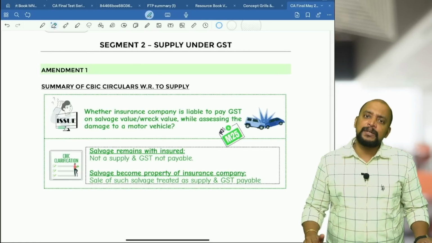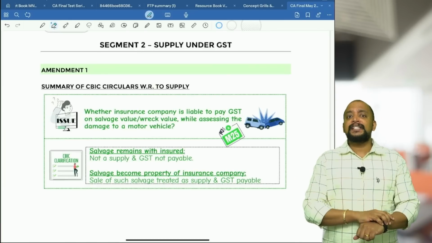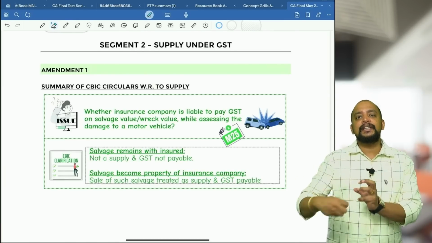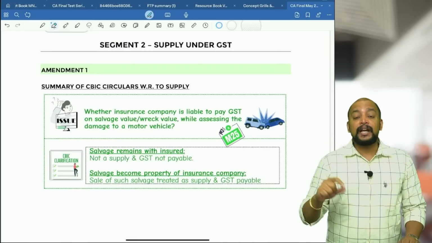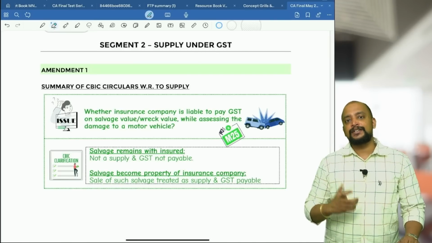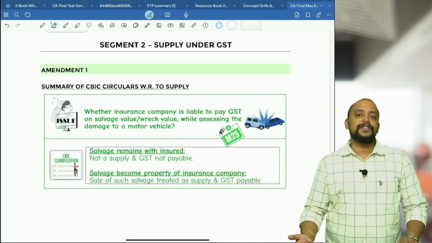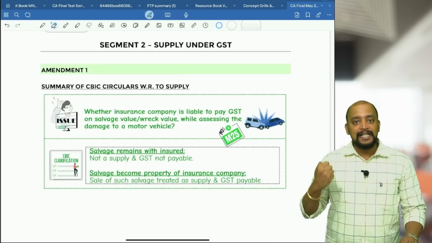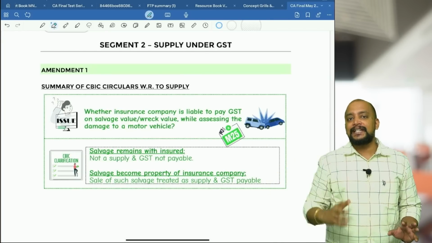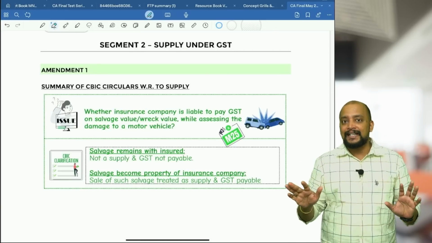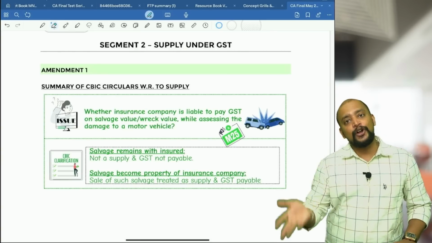Why will it not become supply? Simple. There is a consideration. The insured is selling the salvage and getting the consideration, but section 7(1)(a) requires that it be in the course or furtherance of business. This will not come under the course or furtherance of business. So when the insured sells the salvage to any other person, whatever money he derives is not treated as supply, and consequently GST is not payable.